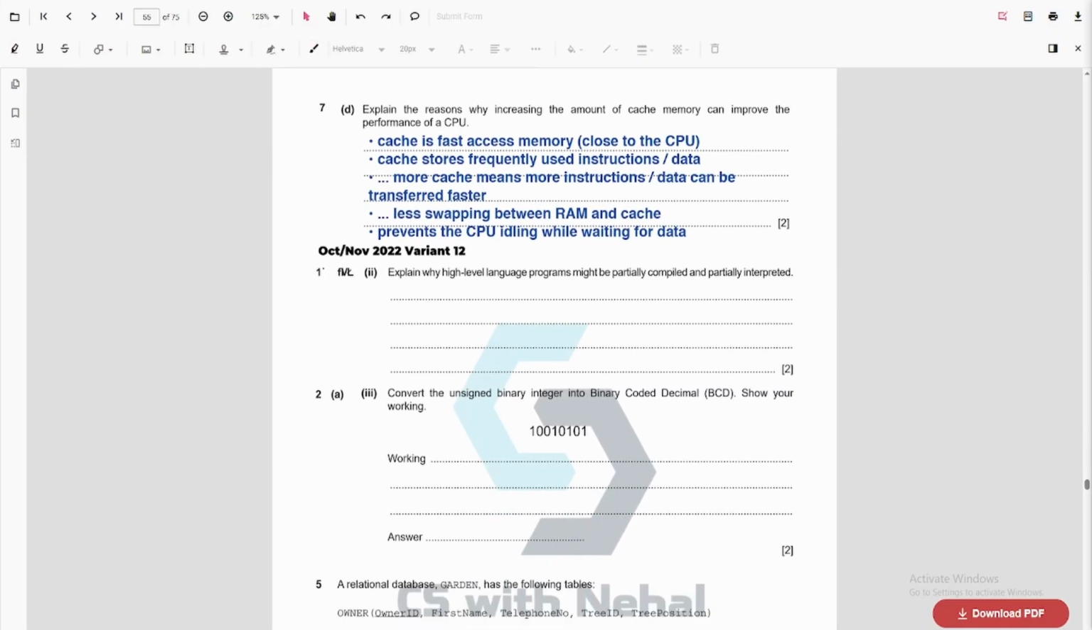Explain why a high level language can be partially compiled and partially interpreted. We already answered this, so let's skip.